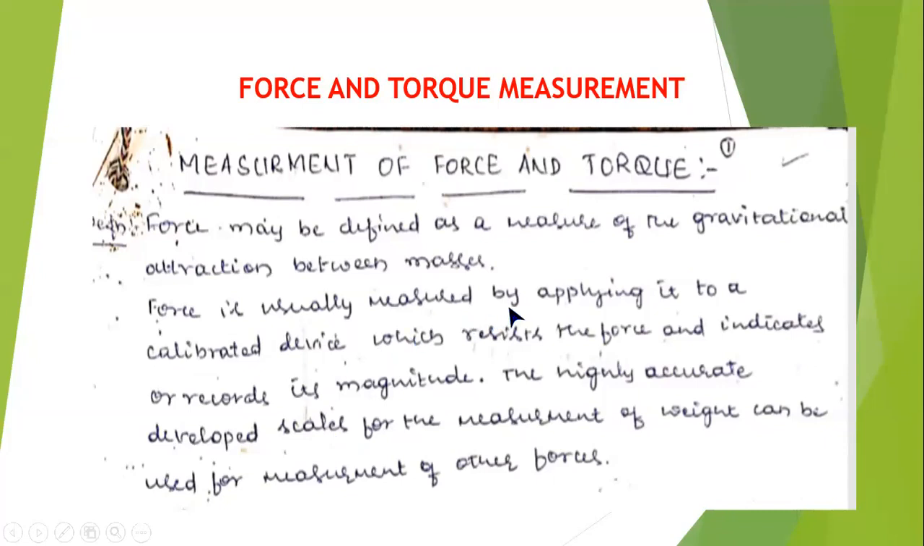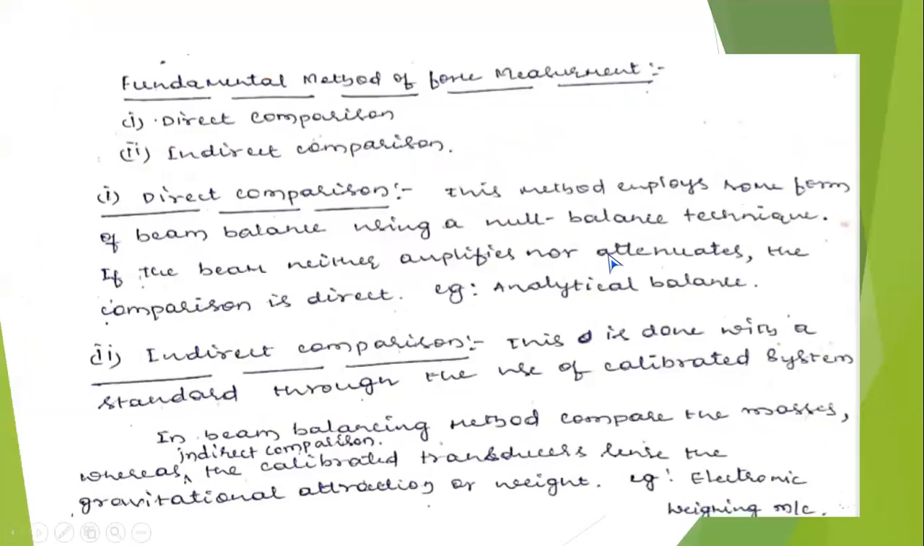In that aspect, force measurement can be classified into two. One is a direct comparison, the other one is an indirect comparison. In the direct comparison, the good example is the analytical balance. You already used it in the physics and chemistry laboratory. And the indirect comparison is the electronic weighing machine. You have seen it in the grocery shop or somewhere else. Nowadays in the chemistry lab also, they are using the electronic weighing machine.